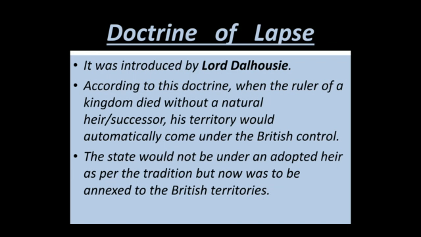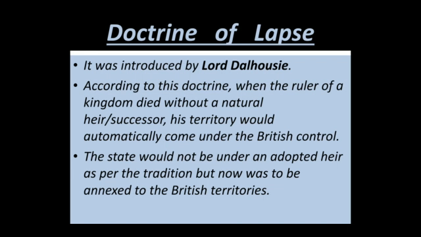Because this was the general rule, if the king dies then his eldest son takes up the throne after him. But in case the king has died and he has only daughters, suppose he does not have a male son, what would happen? Earlier, the king would adopt a person from the royal family, from cousins or the son of his brother and so on, and make him the ruler. He was adopted and then declared to be the successor of the king.